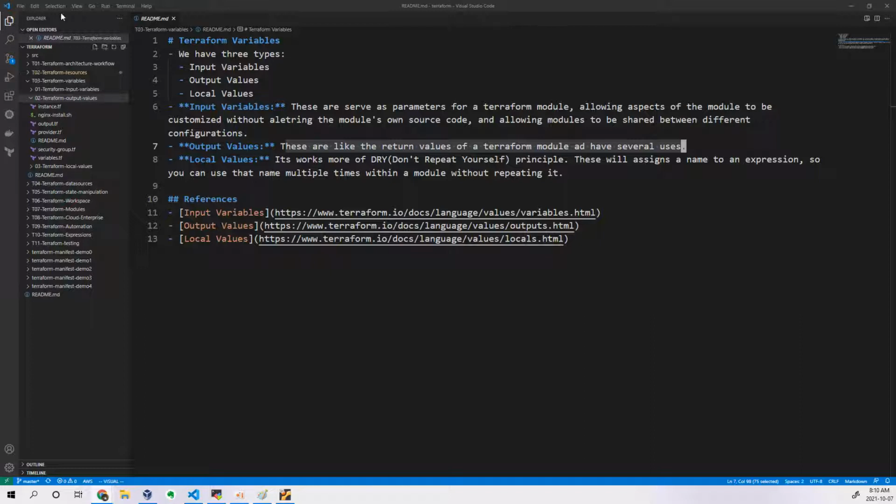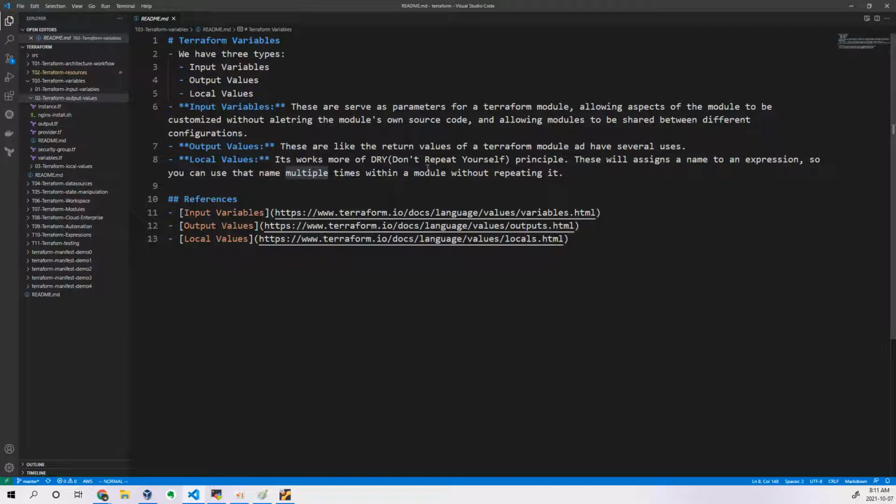So when you know the complete concept of this, you will know how to complete that particular task. Okay, so that's the reason we will see the low level of writing this, calling these local values and variables, and we will see how to write in a complex way as well. Okay, so local values are nothing but it works more like a dry run.